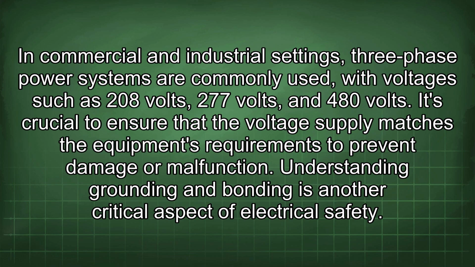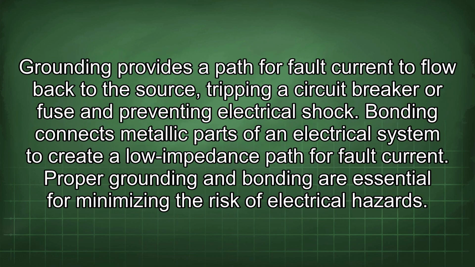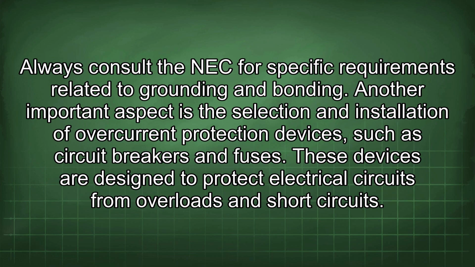Understanding grounding and bonding is another critical aspect of electrical safety. Grounding provides a path for fault current to flow back to the source, tripping a circuit breaker or fuse and preventing electrical shock. Bonding connects metallic parts of an electrical system to create a low impedance path for fault current. Proper grounding and bonding are essential for minimizing the risk of electrical hazards. Always consult the NEC for specific requirements related to grounding and bonding.